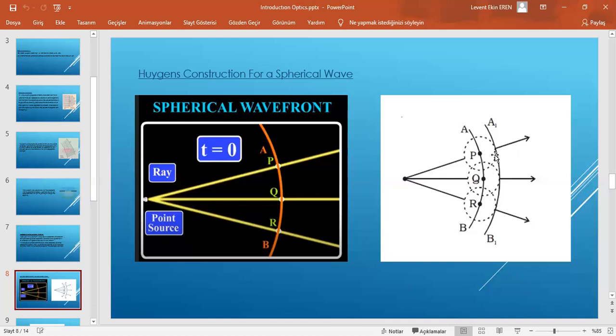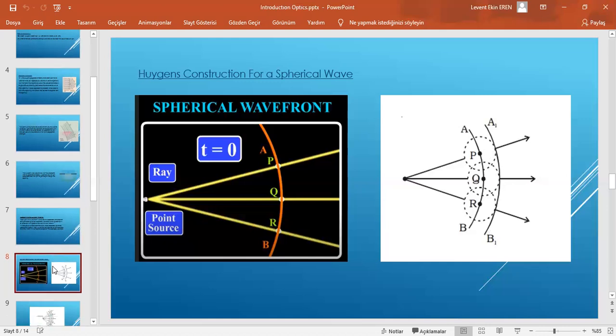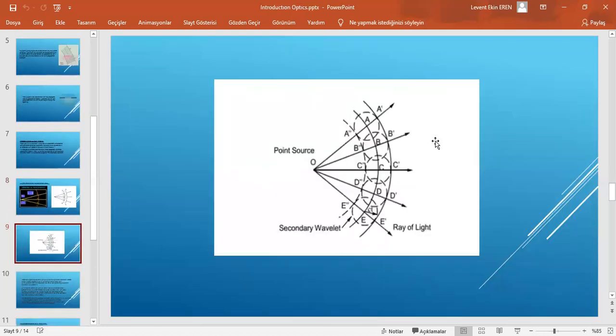You can see there is no backward direction. You can see just a forward direction, A prime and B prime, and you can see v times t. It's another example, A, B, C, D, E. This distance is c times t.